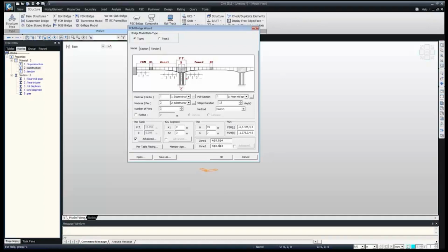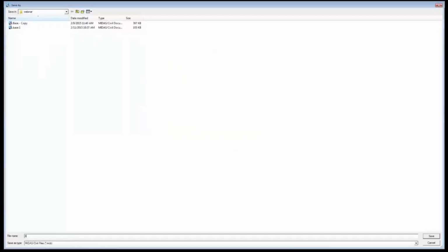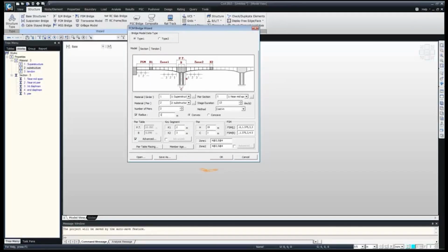So far we have defined the material, our pier section, and our whole segment length. As we have seen, this is a curved bridge, so it has a uniform curvature. For that, we can directly select the radius. It has a uniform curvature of 182 meters, so we can give a radius of curvature of 182 meters here, and it has a concave type, so we can select the concave type.